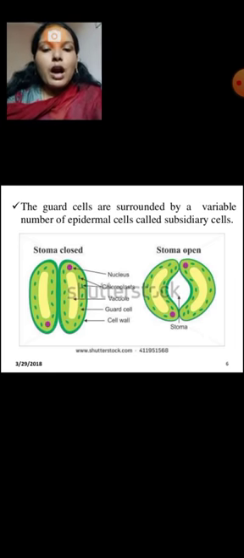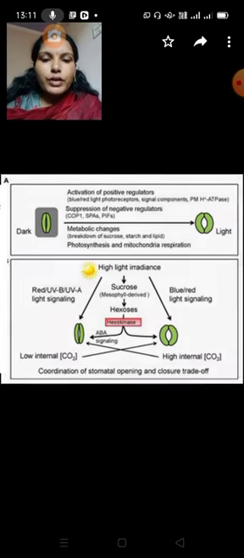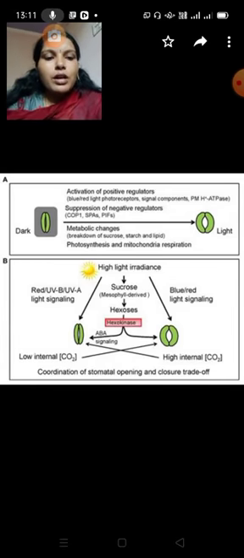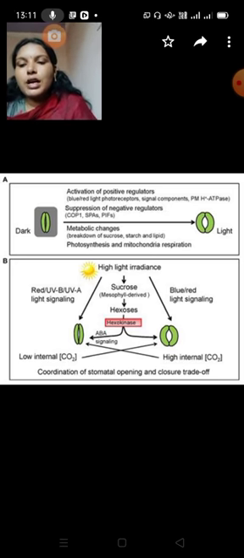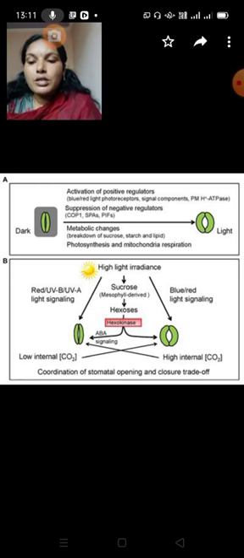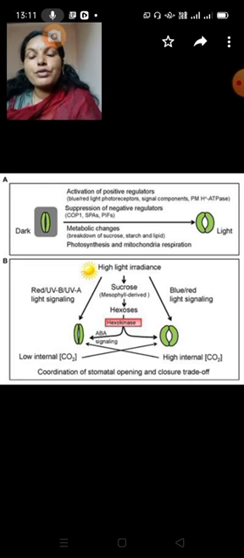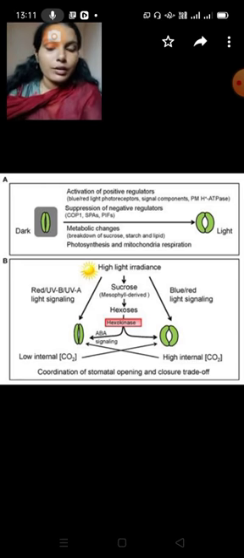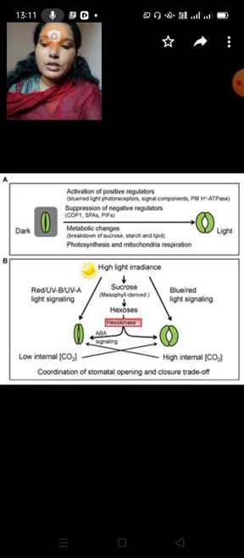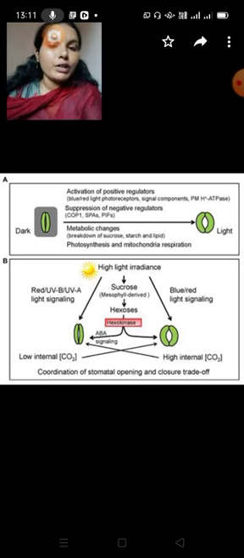Next, in the absence of light, the sugar changes to starch. So the water from the guard cells diffuses into the subsidiary cells, the opposite process. The guard cells contract and the stomata close.